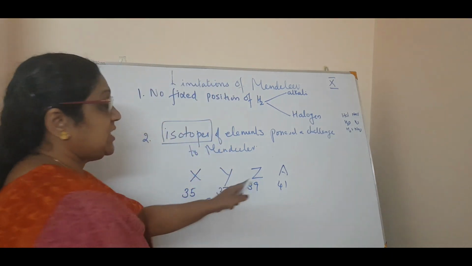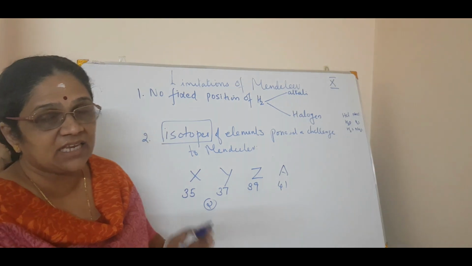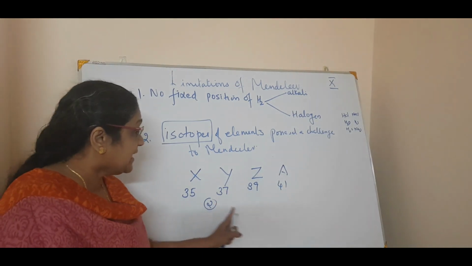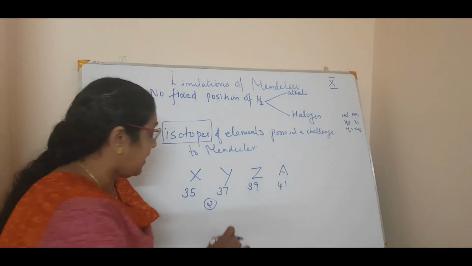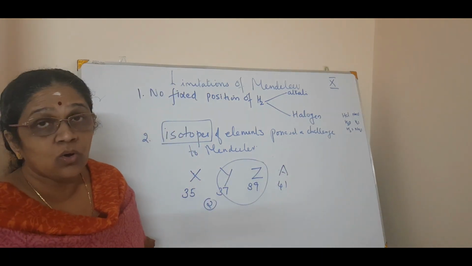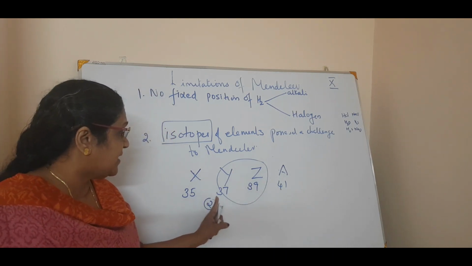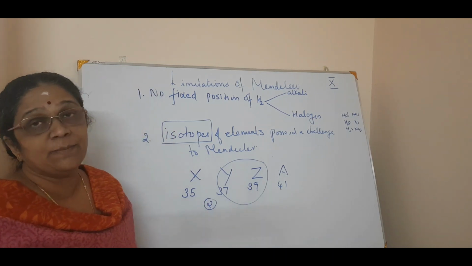So plus 2 change each time. That is called gradation, increasing of atomic number. So if there was a gradation, we can say between X and Y how many elements will be there? After 35 and 41, in between it should be plus 2, plus 2. So there will be 2 elements.